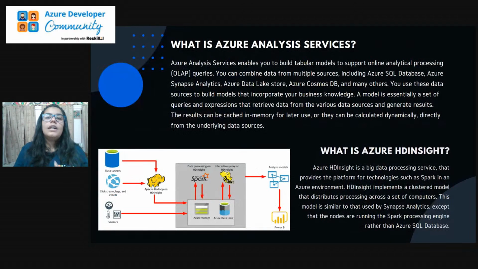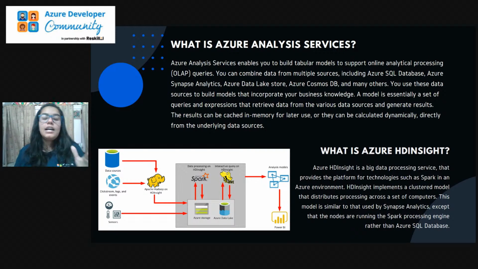Next, we have Azure Analysis Services. Now, going deeper into Azure Analysis Services, we have different services. I've usually mentioned the tools, Synapse and Power BI, that are basically used for visualization, which we can use for the last step in data analysis. But before that we also need some tools to sort that data, to collect that data, to store that data. For that we have different other tools as well that are provided by Azure.